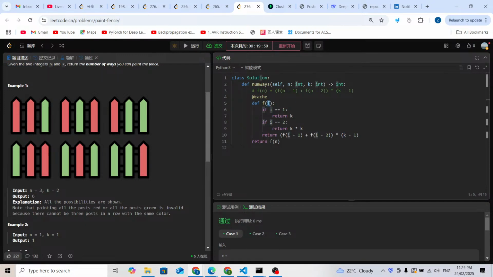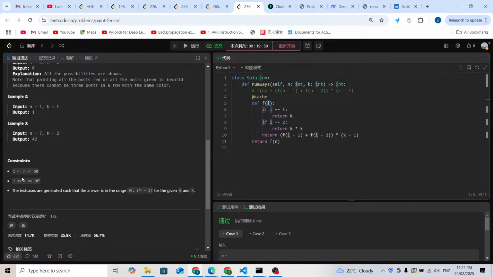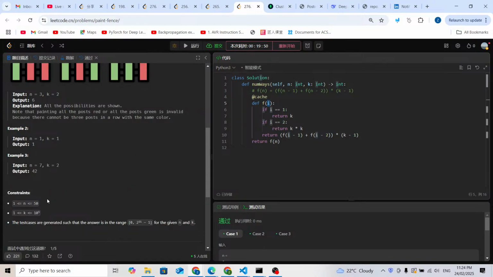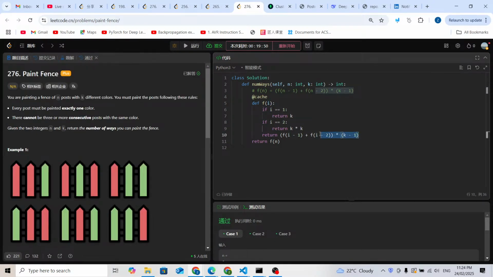There's no for loop, and i goes from 1 to 50, so the time complexity is O(n). It is not dependent on k. k is just a constant number. We use it to calculate, but the final time complexity only depends on n.